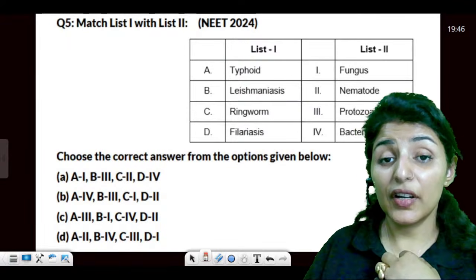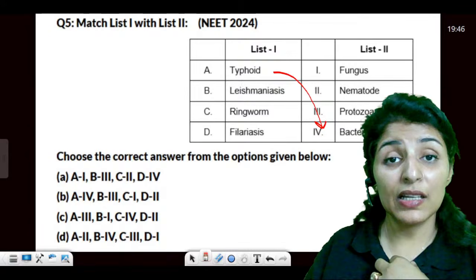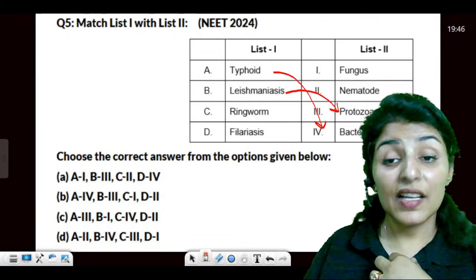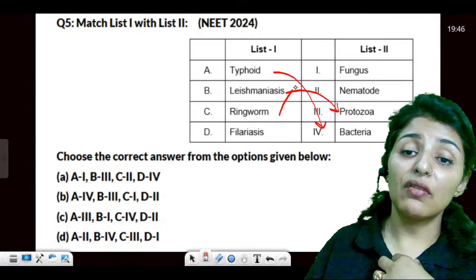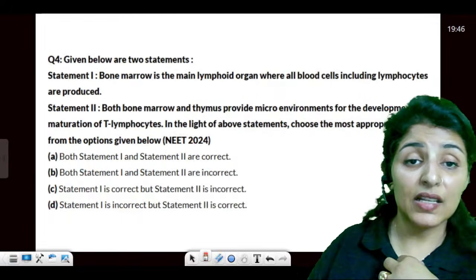All right, guys. Typhoid is caused by Salmonella typhi, which is a bacteria. Leishmaniasis is caused by Leishmania. It is a flagellated protozoan, right? Ringworm is by a fungus and filariasis is by a roundworm. They've asked about filariasis multiple times.